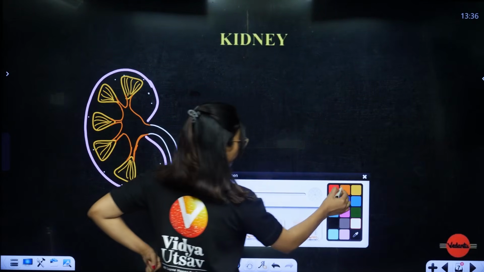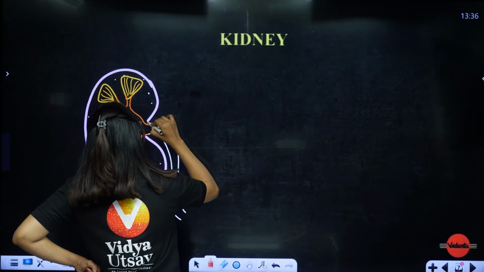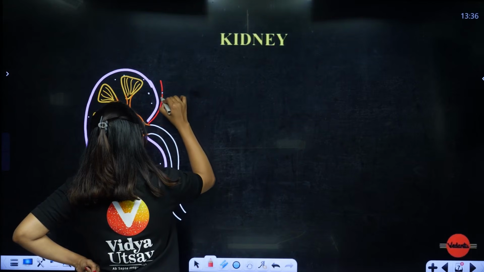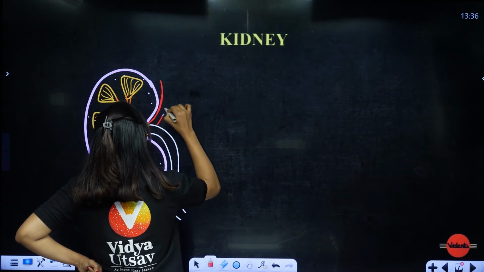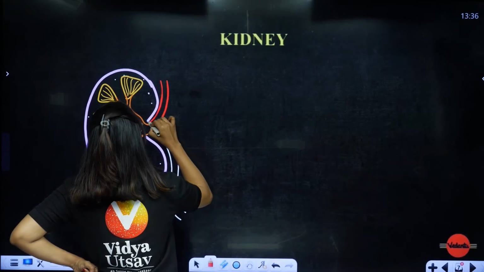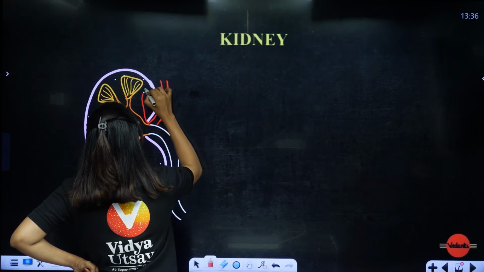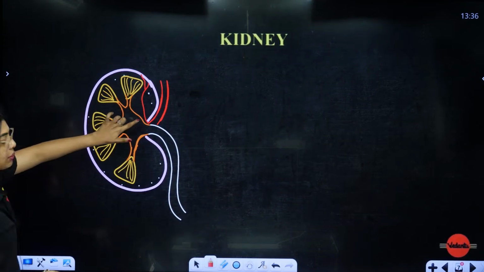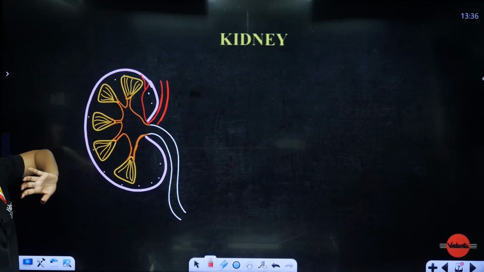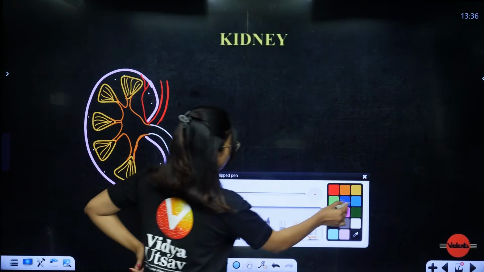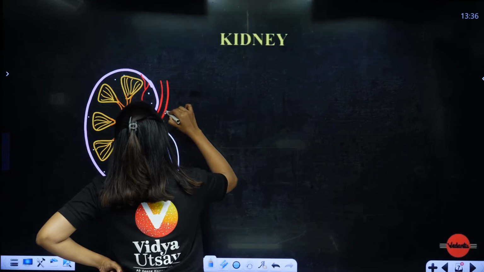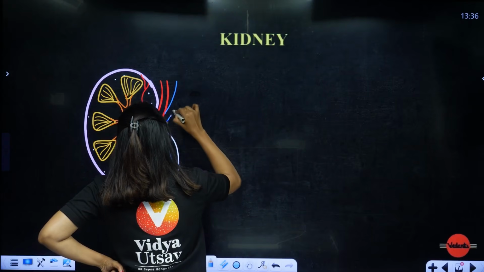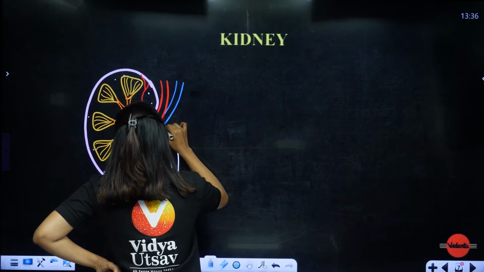Okay. Now I told you the arteries are going to be present. Renal arteries are going to be present. Renal arteries are going to line inside also. They are going to stretch inside like this, connected like this and all that. Now I am not going to draw the full thing, but just understand the connection. Like this connections are going to be present. At the same time your renal veins are also going to be there, because otherwise who is going to carry? So renal veins are also going to be present.